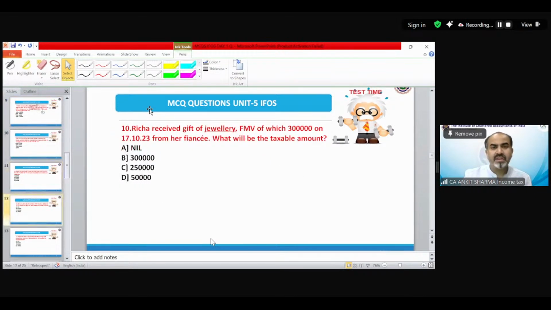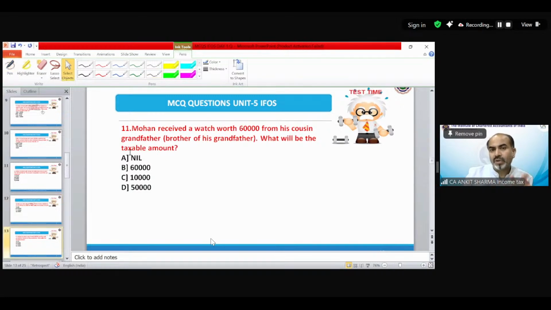So question number 10. Richa received gift of jewelry, FMV of which is 3 lakh, on 17/10/23 from her fiance. What would be the taxable amount? So fiance is not included in the definition of relative. So he or she is just like a stranger. So in that case, gift received from a stranger and jewelry, which is included in the definition of movable asset. So the correct answer would be 3 lakh.